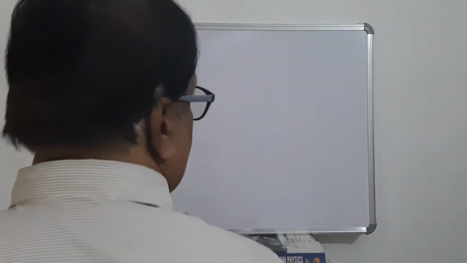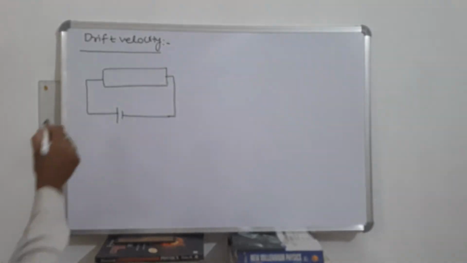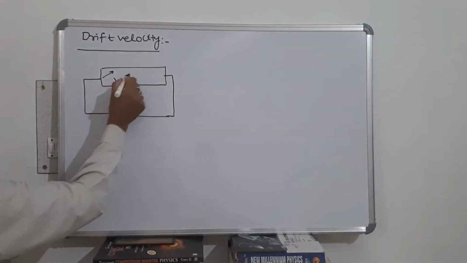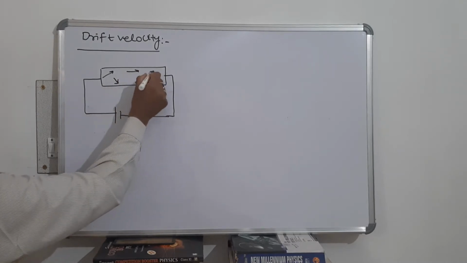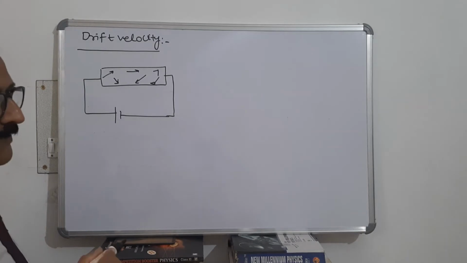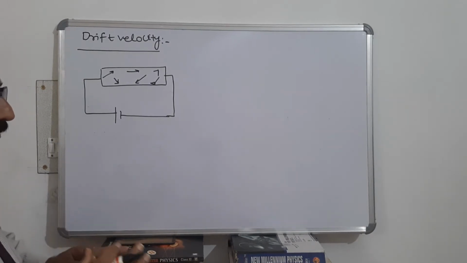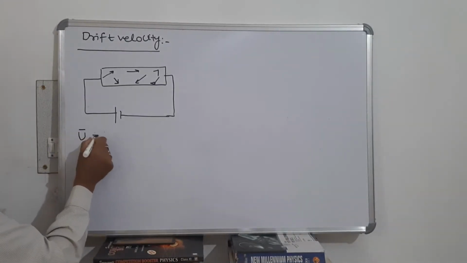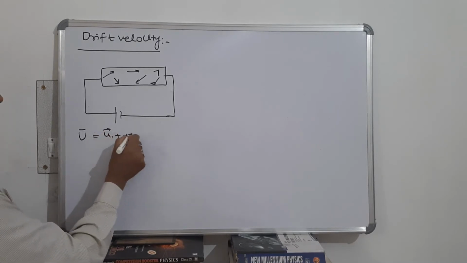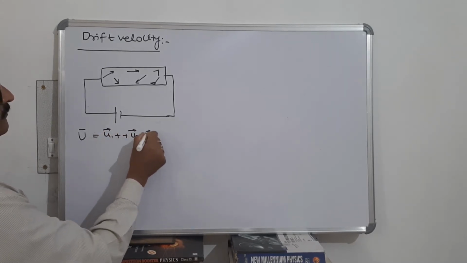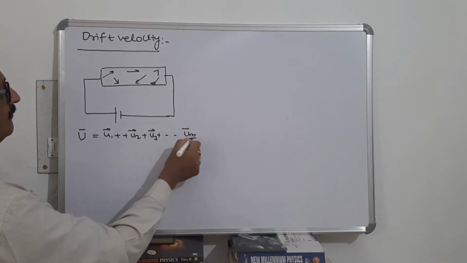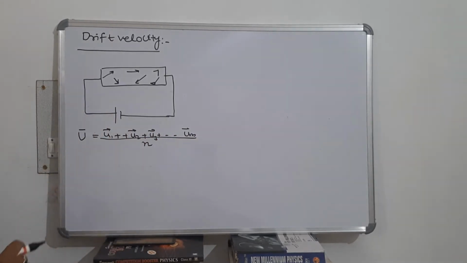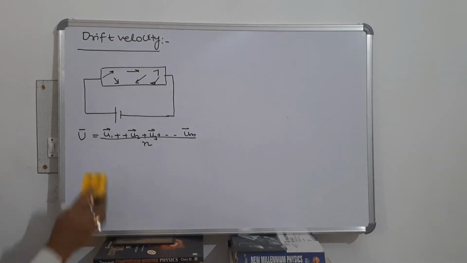In the normal state, when no potential difference is applied, free electrons move in random directions, like this. Some electrons move in this direction, some in this direction, some in this. They are always in random motion, and therefore their average velocity, when no electric field or potential difference is applied across the conductor, is zero.